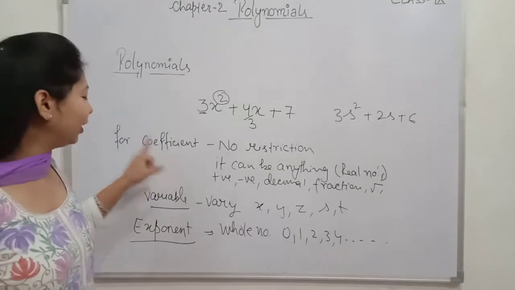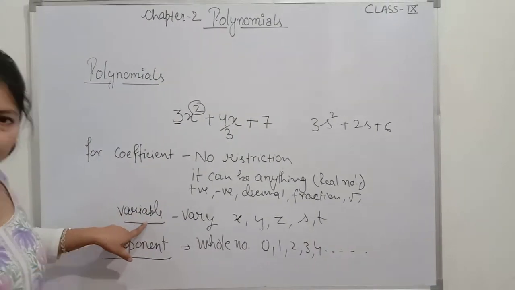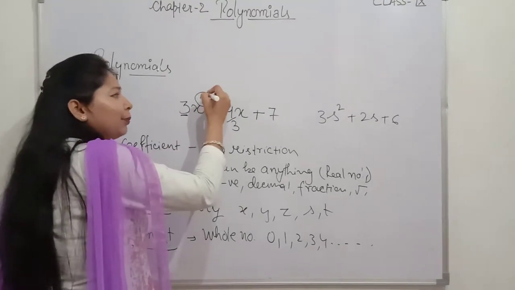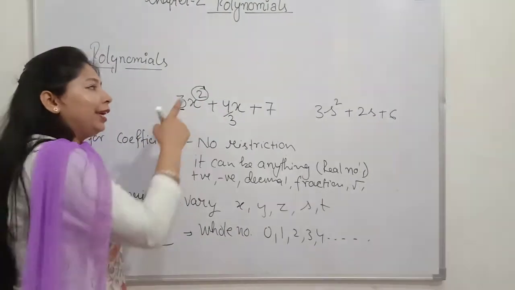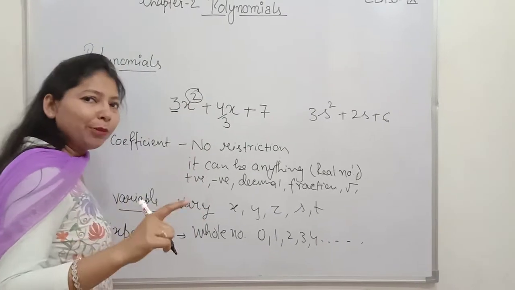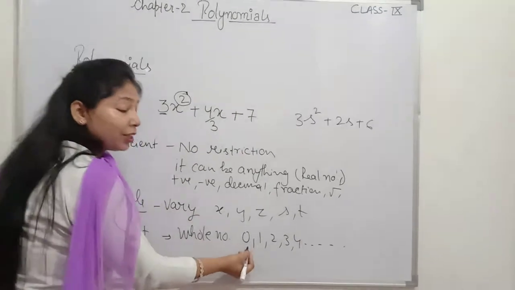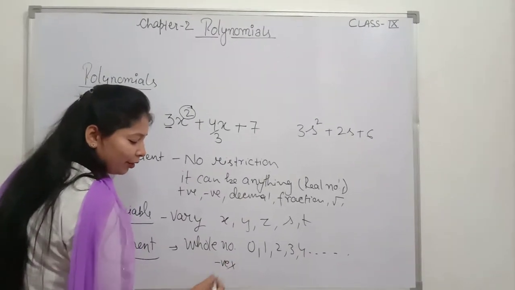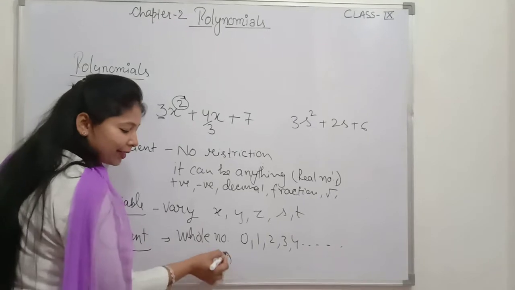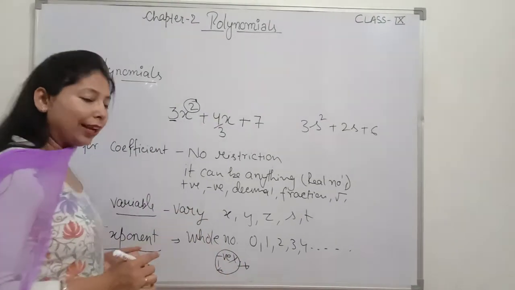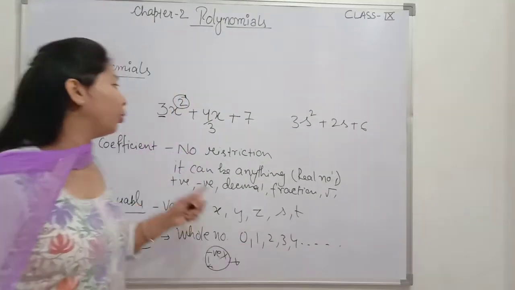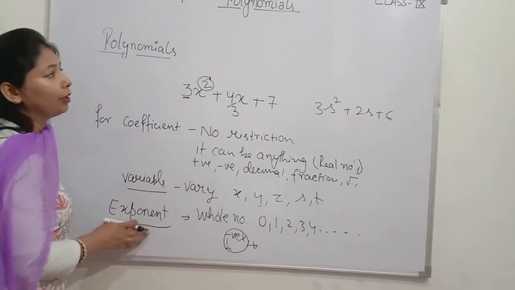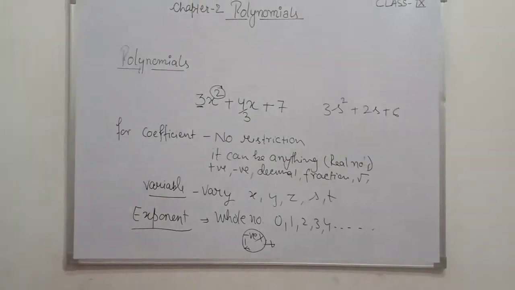Coefficient तो कुछ भी हो सकता है, कोई restriction नहीं है. Variable you can take any variable, but in case of the exponent you have to be very clear that the power should be a whole number. It can be 0, it can be 1, it can be 2, it can be anything which is whole. But क्या नहीं चलेगा यहाँ? Negative नहीं चलेगा, fraction नहीं चलेगा, decimal नहीं चलेगा, सिर्फ क्या चलेगा? 0, 1, 2, 3, 4 so on, whole numbers. So the condition for a polynomial is that the exponent must be a whole number. So let us take some examples